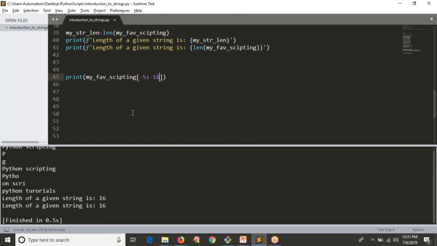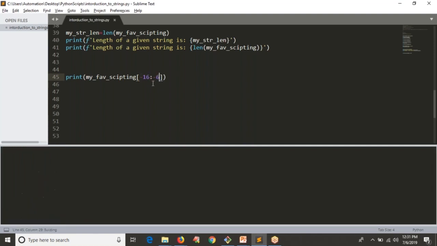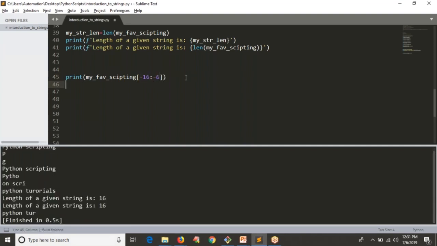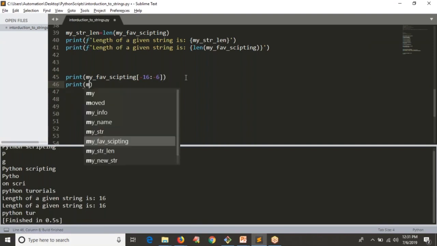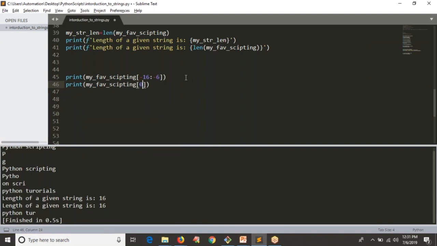-5 is not lower than -16, -5 is far greater than -16, right? So that's why you always have to start with the low index value, and you can get based on your required index. See, if I write it in terms of positive, it is very clear. Suppose let me take 4 as the lowest value. I am starting with 4 and I want to get up to suppose the 12th index. That's why I'm mentioning 13.